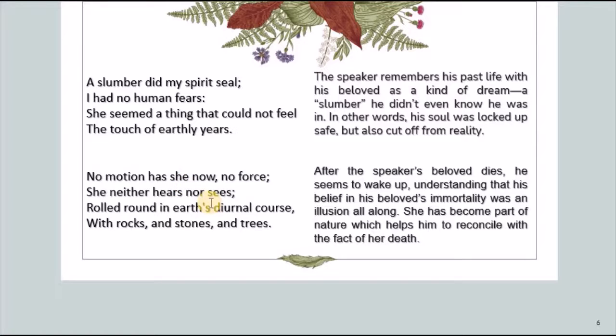And now he realizes that instead of feeling sad, depressed for Lucy's death, he can accept this idea based on his understanding that Lucy's body and her soul is going to be part of the diurnal course of nature and earth. She has become part of nature again. So this gives him kind of solace, and he reconciles with the idea of death.